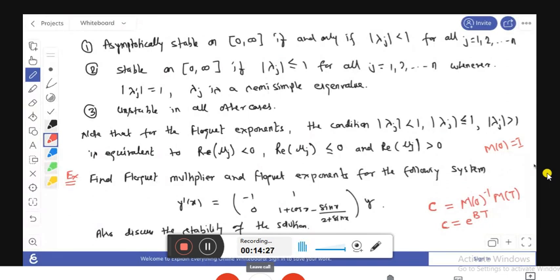Okay, so we obtain the solution for y1 and y2. So we obtain the solution to equation number 3 by multiplying both sides by e to the power minus x. So that's why your y1 is c2 e to the power x plus sin x.